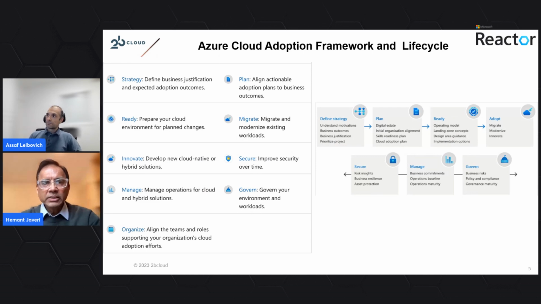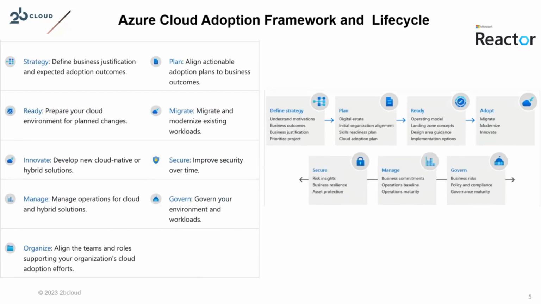So what is the Azure Cloud Adoption Framework, and what is the life cycle of it? The Azure Cloud Adoption Framework is basically a framework that allows you to create a landing zone and migration or innovation with the best practices in Azure. So it starts out with defining a strategy. With the strategy, we basically want to define what is the outcome you want to achieve. This is probably the most important thing you want to define for any organization.